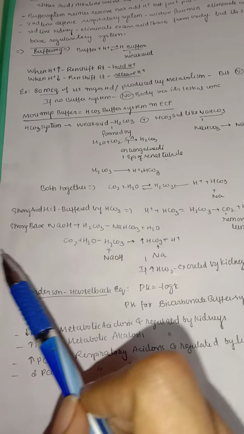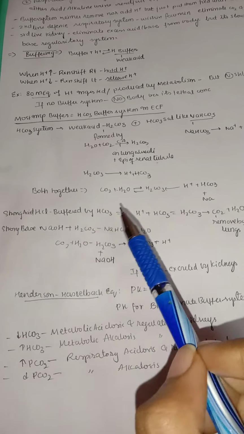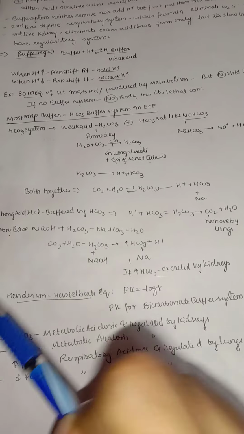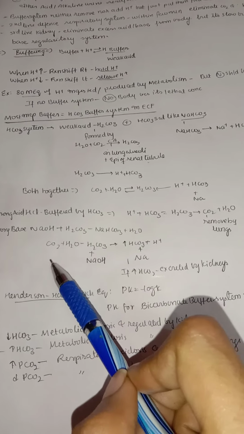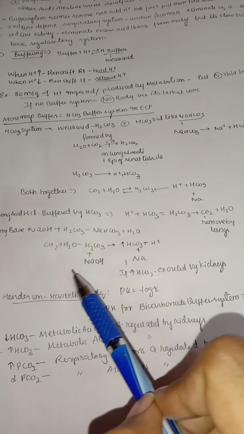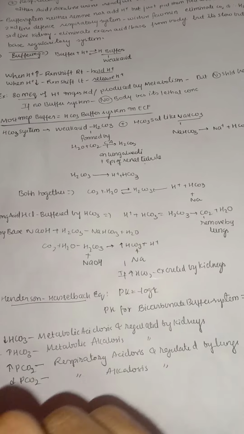And for example, if a strong base like sodium hydroxide is mixed with bicarbonate, it leads to the formation of sodium bicarbonate with water, and carbon dioxide with water forms H2CO3. So if this H2CO3 binds with sodium bicarbonate, this reaction is here, right?